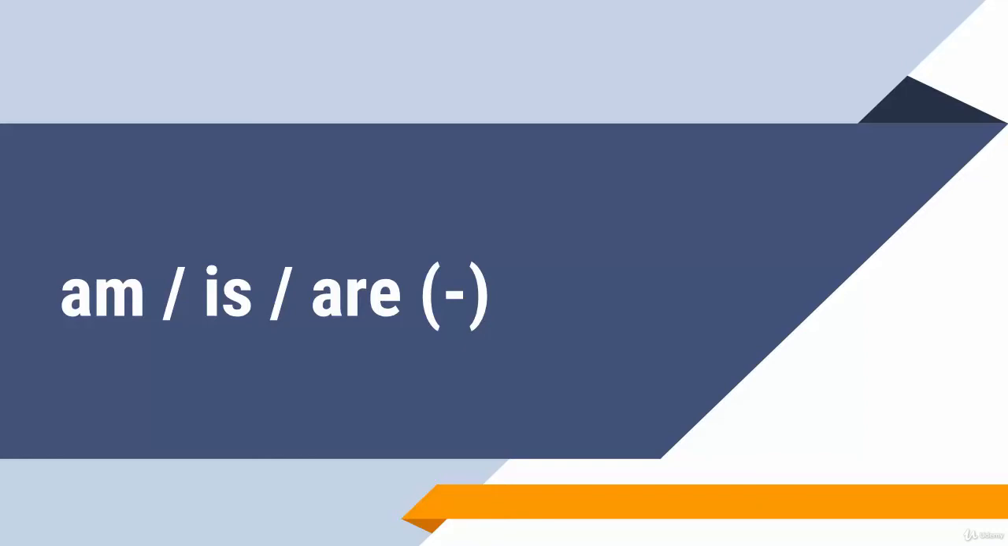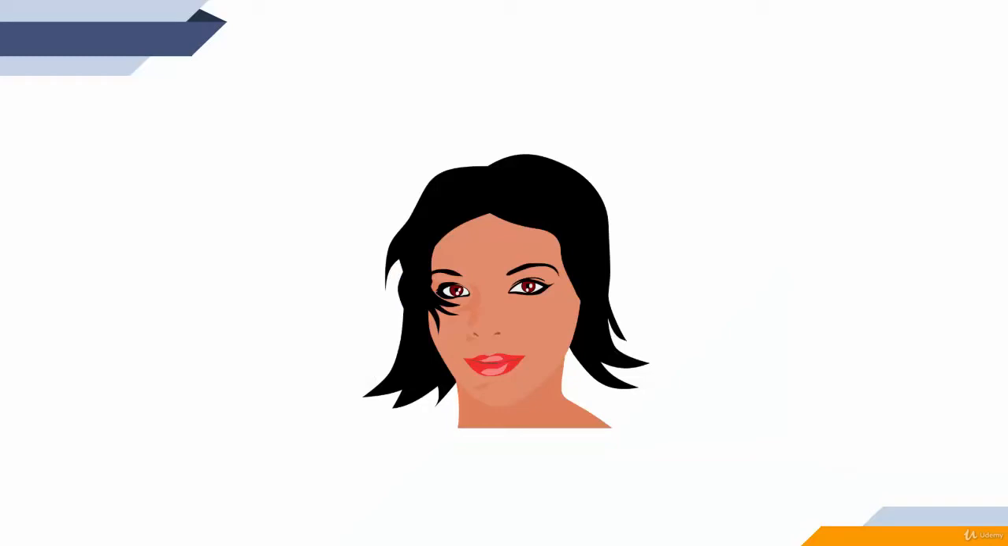So we already know the positive forms of the verb to be. But if you want to say a negative sentence, if you need the negative form, that's what we are going to study now. Again, the verb to be, this time the negative forms, or how to make a negative sentence.